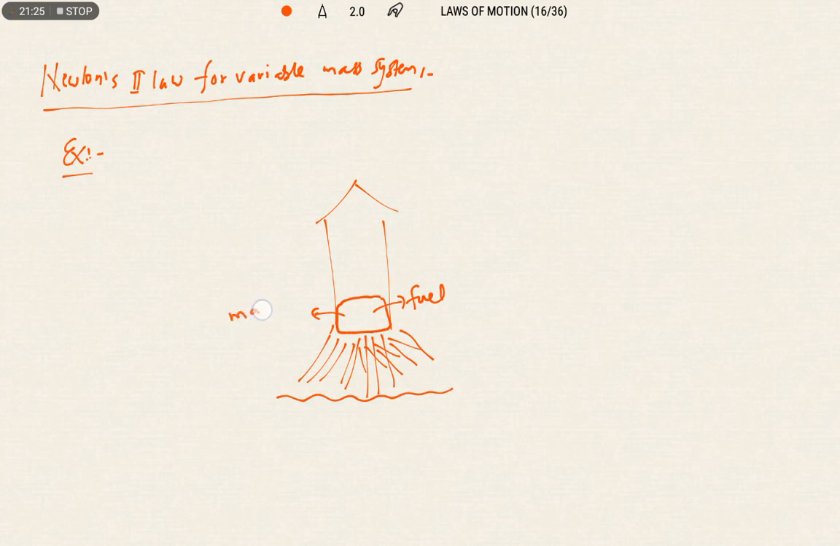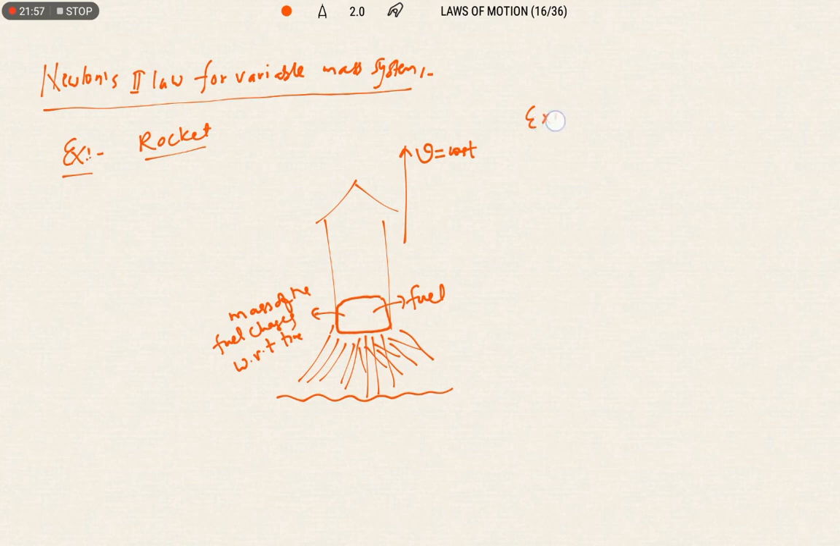The mass of the fuel changes with respect to time, but the speed of the rocket is constant in the vertically upward direction. Okay? So now can we say the rocket is an example of a variable mass system? Right. Next example we will take.